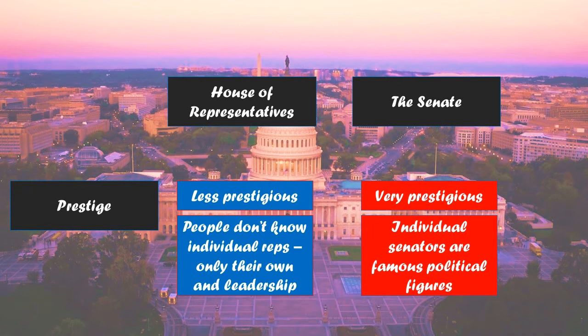Individual senators are famous political figures. These are people that you know by name. So, people like Bernie Sanders and Elizabeth Warren, Ted Cruz, Marco Rubio, Lindsey Graham. These are all senators that you might hear their name popped up in the news. Individual senators become famous political figures, and people tend to know senators that aren't even from their state. And so the Senate is a very prestigious institution. Part of that's because there's only 100 of them, so it's easier to know them, and there's way too many in the House for us to know.